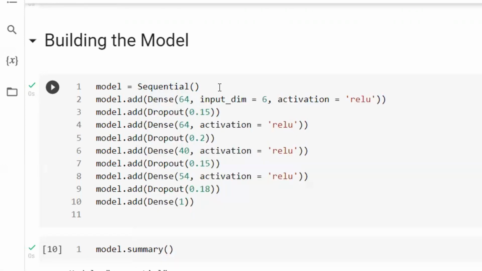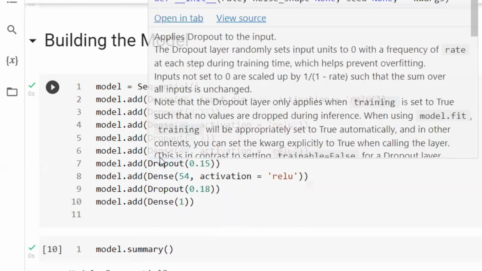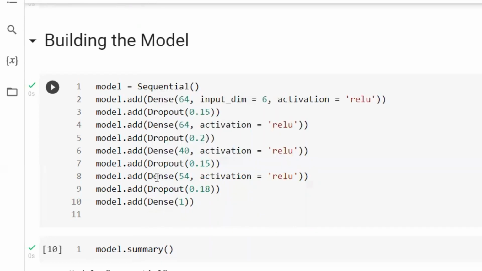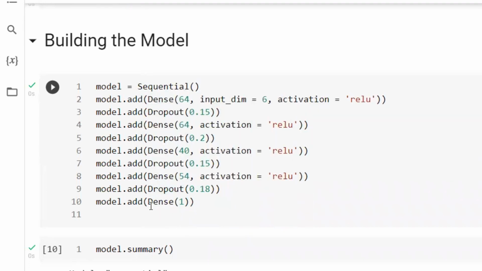The sequential function is going to start the whole process, I mean the structuring process. By using the dense function, we're going to add a layer, another dense function adds another layer, another dense function adds another layer, and another dense layer. And for the last one, you can see we are feeding the number one because we have just one response